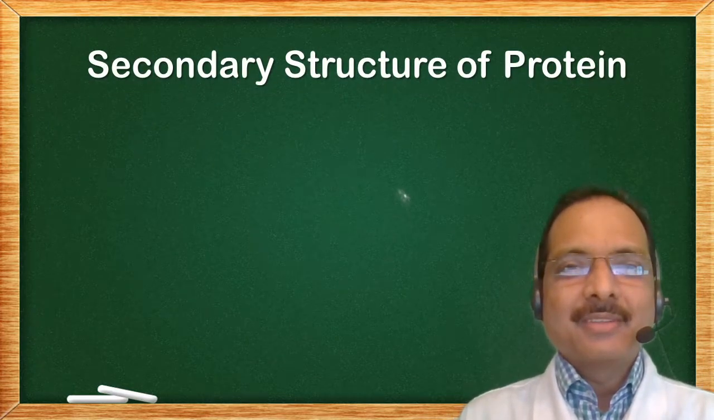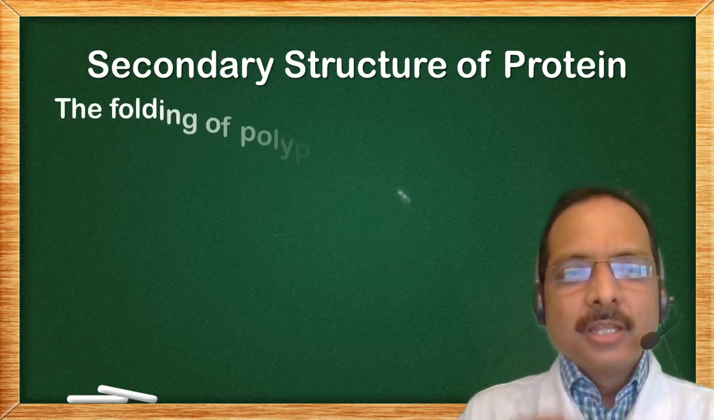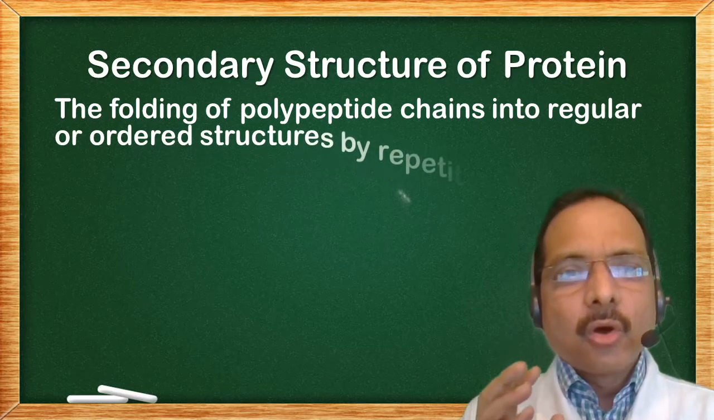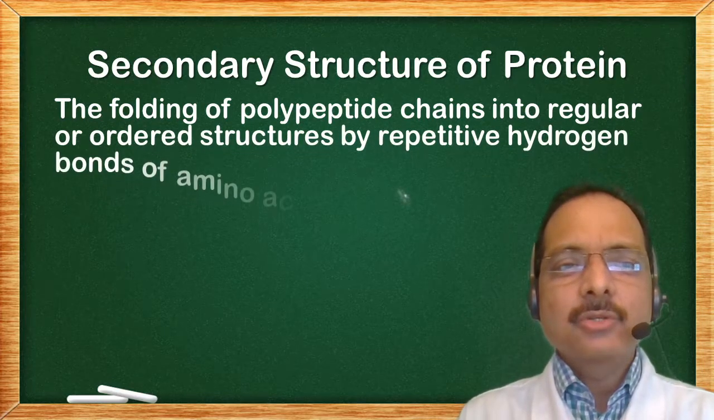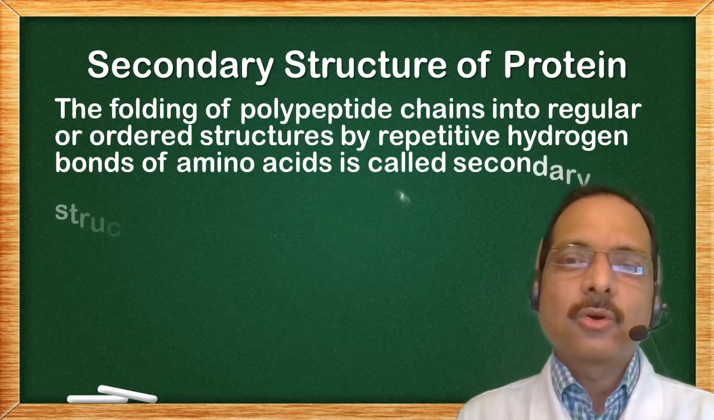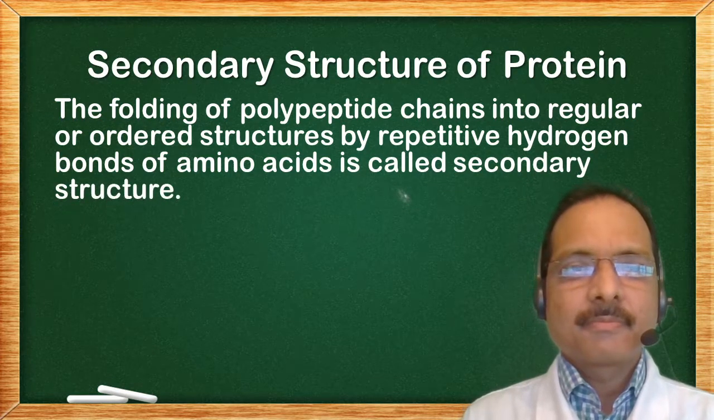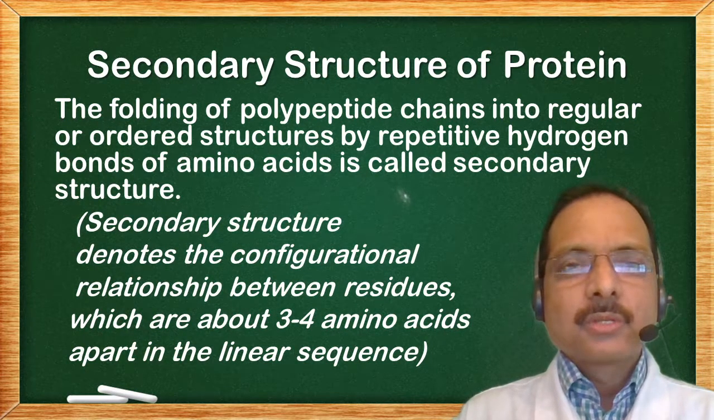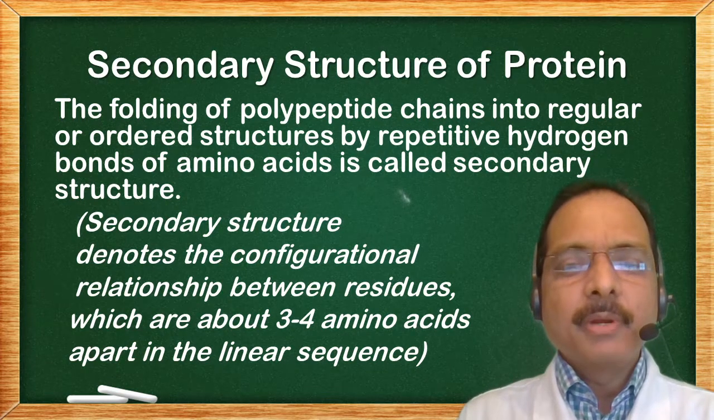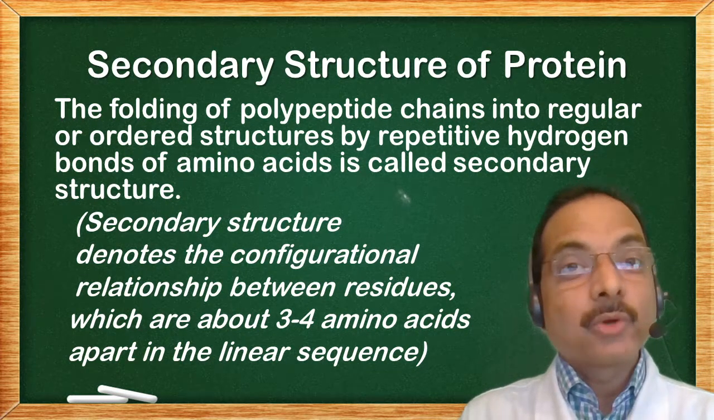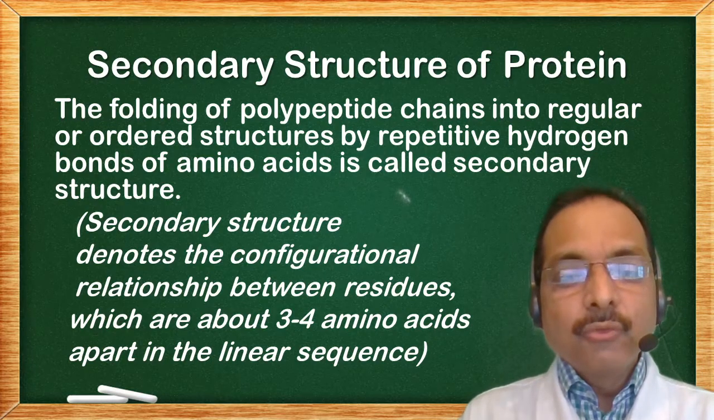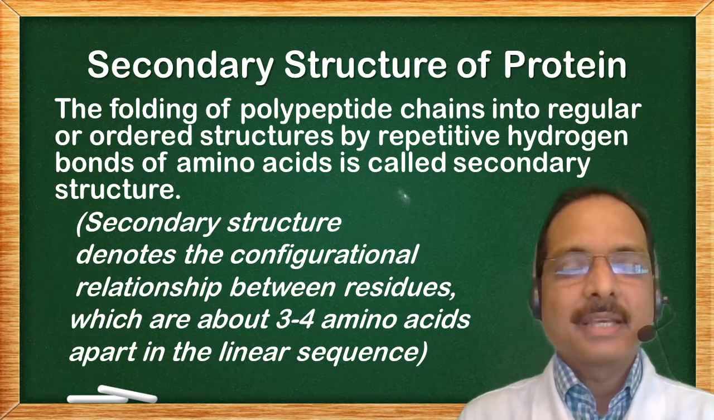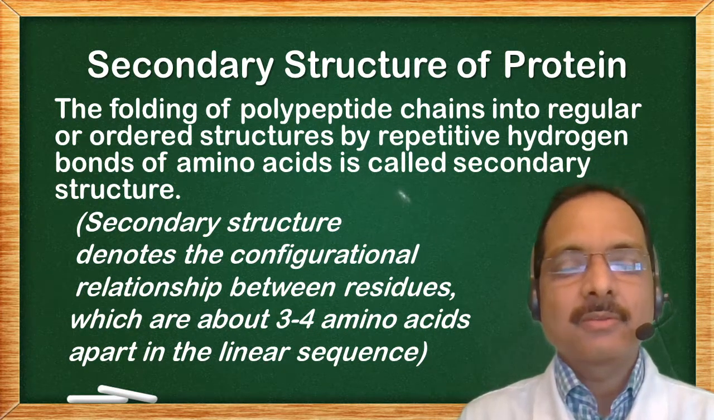Secondary structure of protein. The folding of polypeptide chains into regular or ordered structure by repetitive hydrogen bonds of amino acids is called secondary structure. In other words, secondary structure denotes the configurational relationship between amino acid residues which are about 3 to 4 amino acids apart in the linear sequence. Examples are alpha helix, beta sheets and so on.